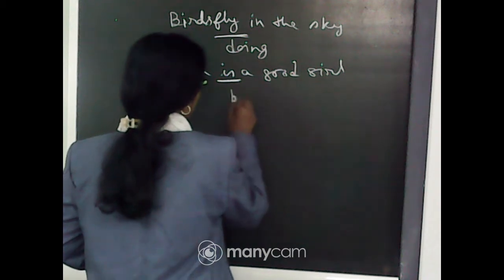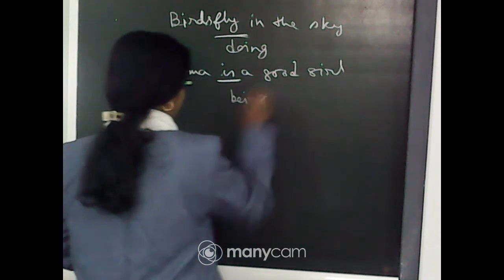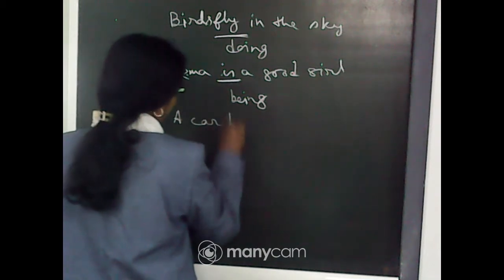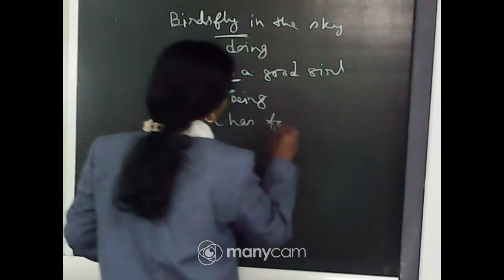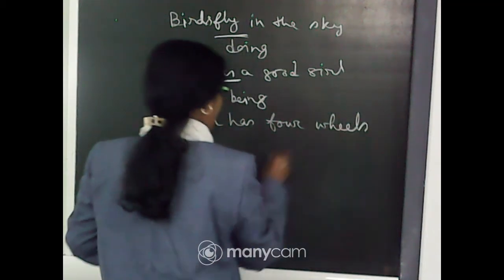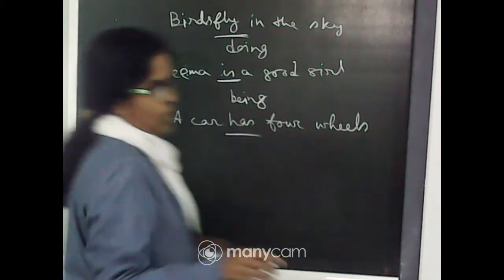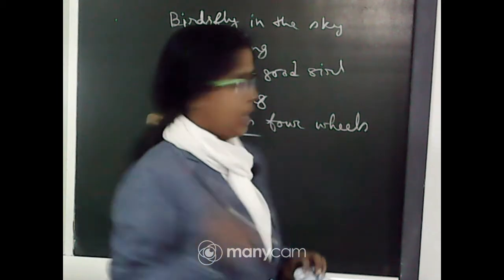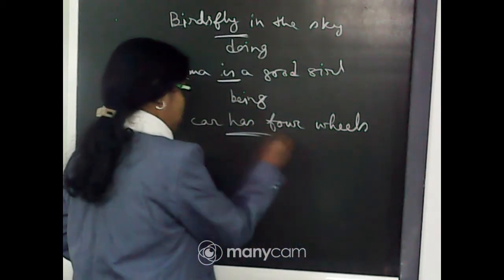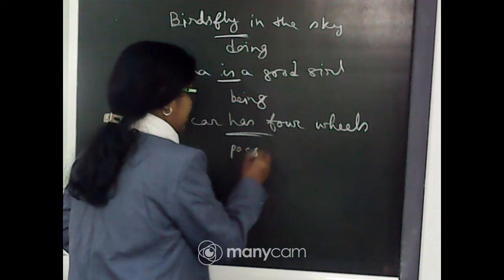Is shows being. A car has 4 wheels. How many wheels does a car have? A car has 4 wheels. So it shows possessing.